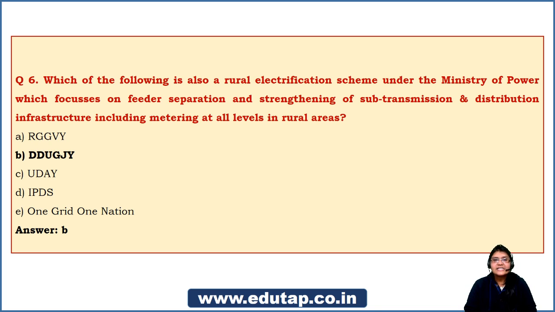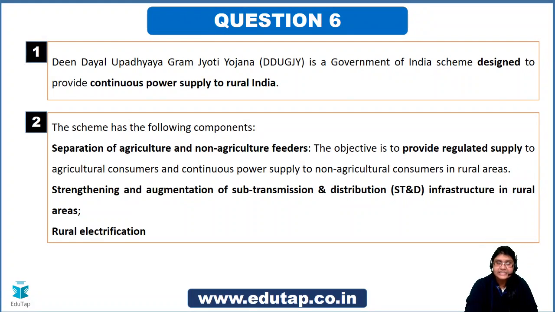Okay, so the correct answer is option B. It is DDUGJY, the Deen Dayal Upadhyaya Gram Jyoti Yojana. This was also a scheme implemented by the government of India, coming under the Ministry of Power. This scheme was designed to provide continuous power supply to rural India. Let me tell you, there are three important components mentioned as part of this scheme.